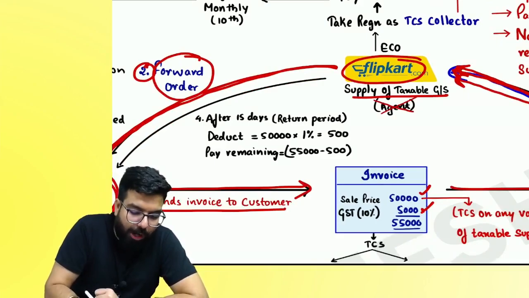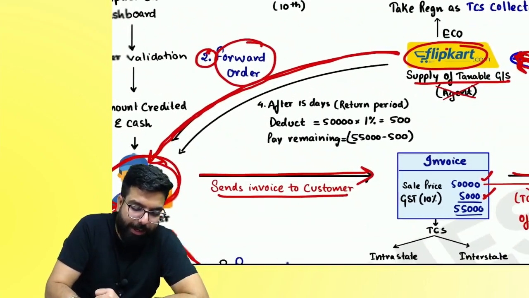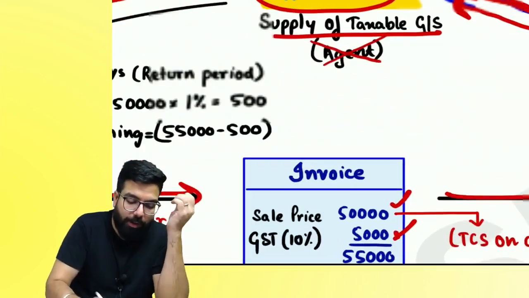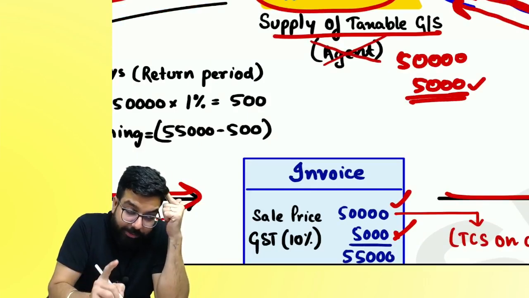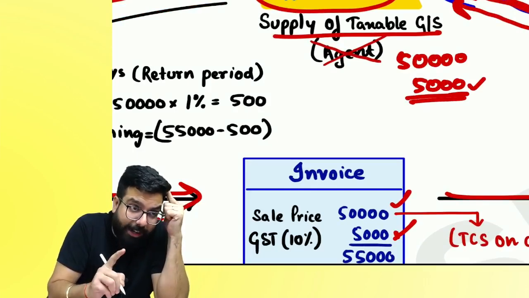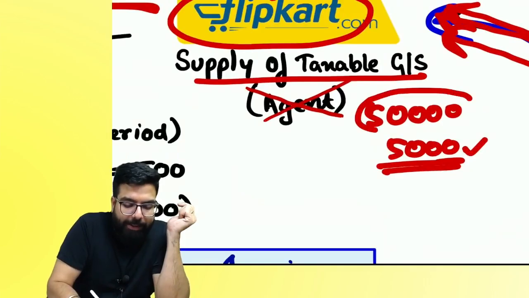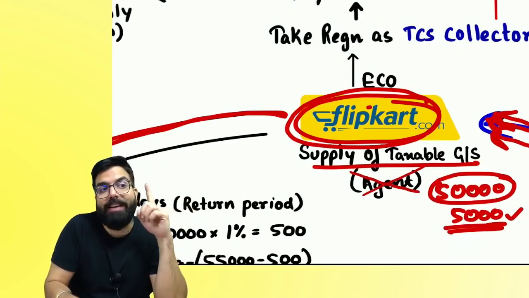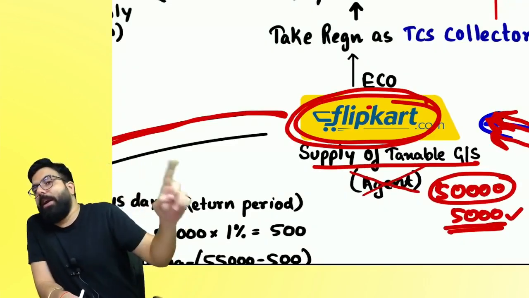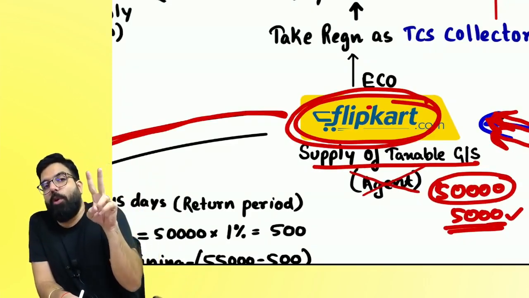What will Flipkart do now? Listen to me very carefully. How much is the amount? 50,000 plus GST. Will GST be deducted under TDS? GST TDS or TCS is not collected on the GST amount. My question is, 50,000 rupees paid, what will Flipkart do? Flipkart will collect TCS. TDS is 1 and 1. TCS is 0.5 and 0.5.